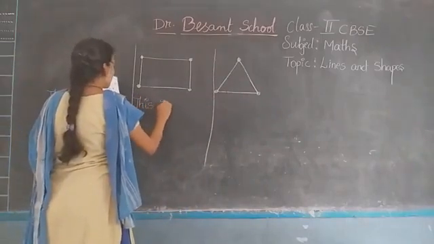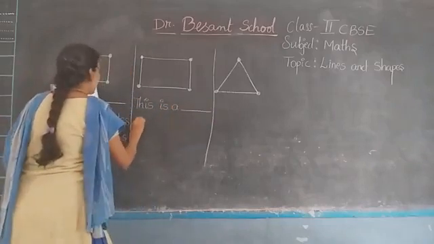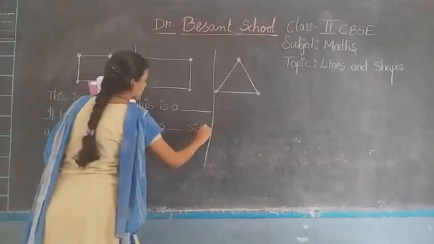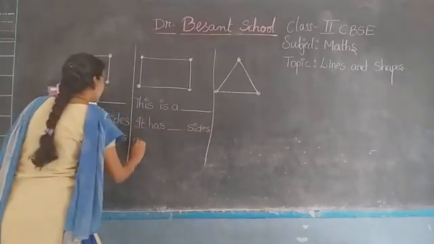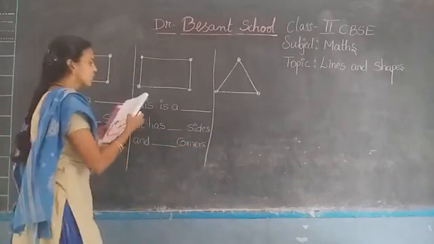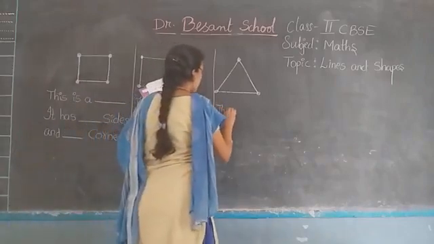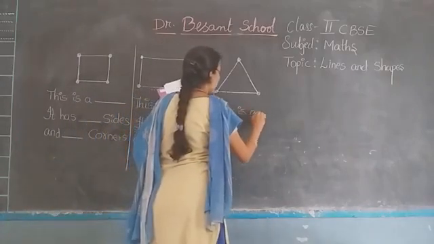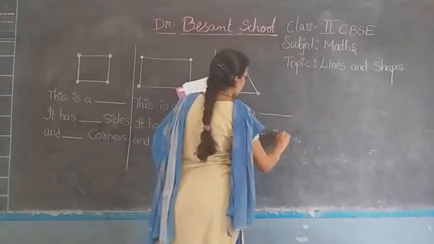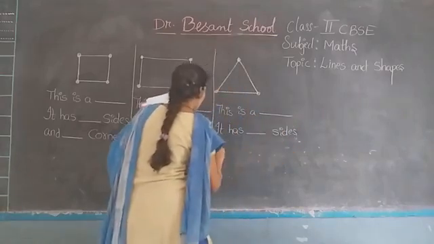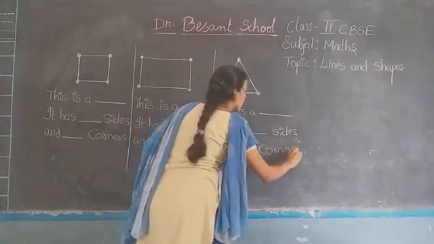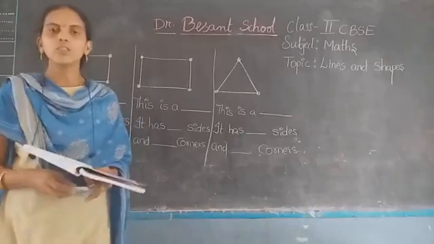This is a dash and it has dash sides and dash corners. So here also they have given, this is a dash. It has dash sides and dash corners. Now children, you should tell me the answer.